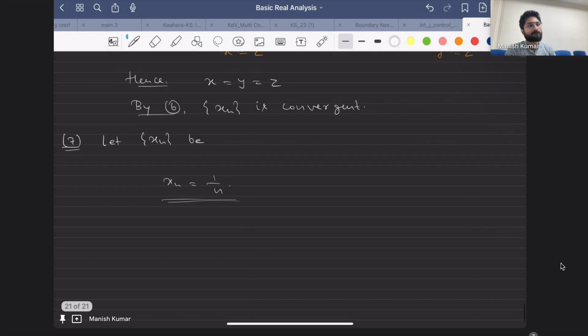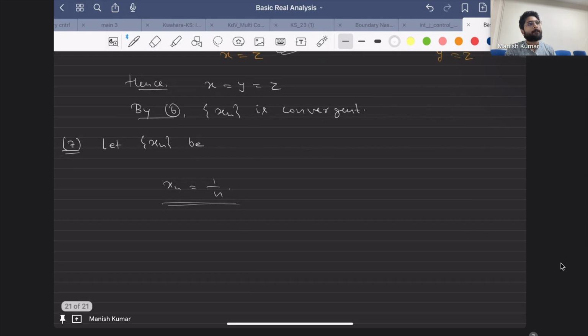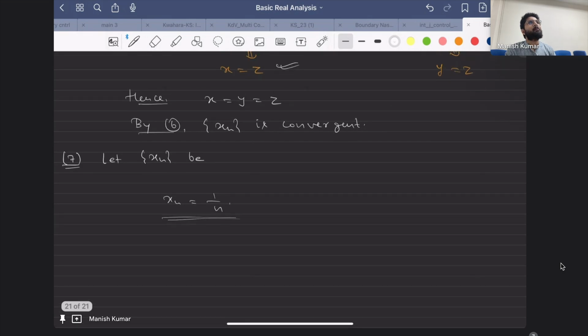If you want to prove something is not Cauchy, and you do not know how to prove it is not convergent, then. Okay, so you are saying that in some problems, when you want to prove something is not convergent, it's easier to prove something is not Cauchy. Yes, sir. Okay. I don't have any example in mind at this point.